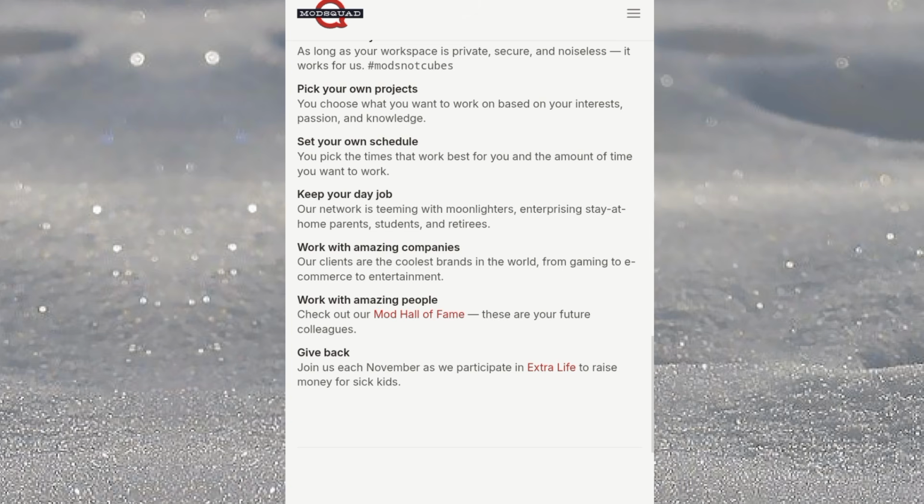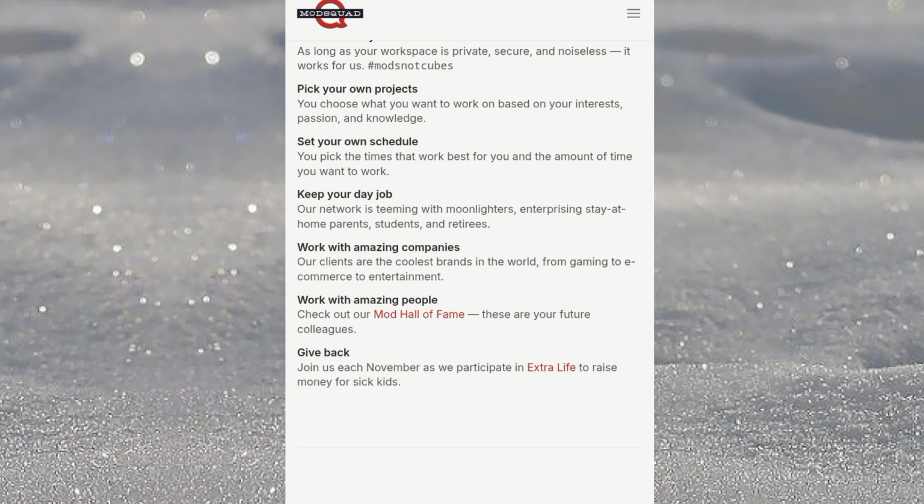No. Then this next, they say set your own schedule. You pick the times that work best for you and the amount of time you want to work. Guys, this is super amazing. They are not requiring you must work 8 hours a day. You work according to your own schedule.